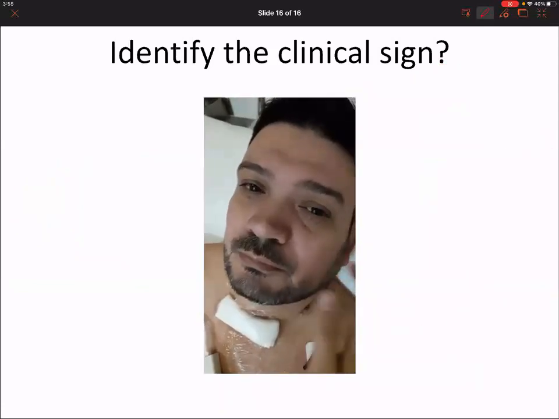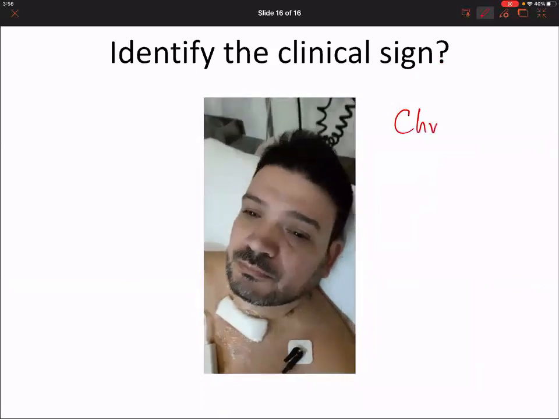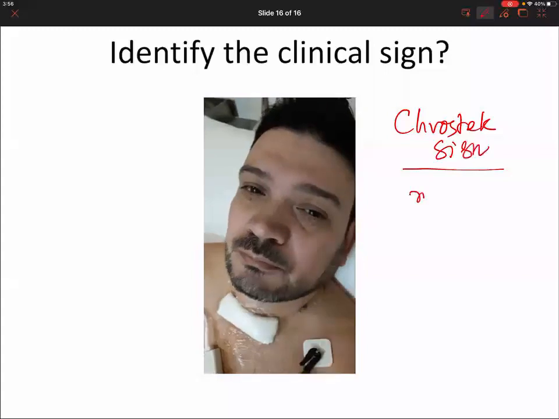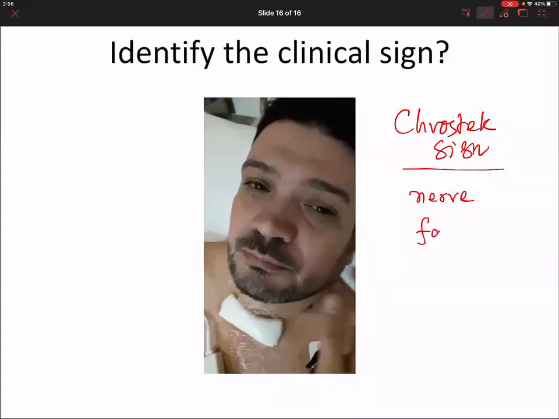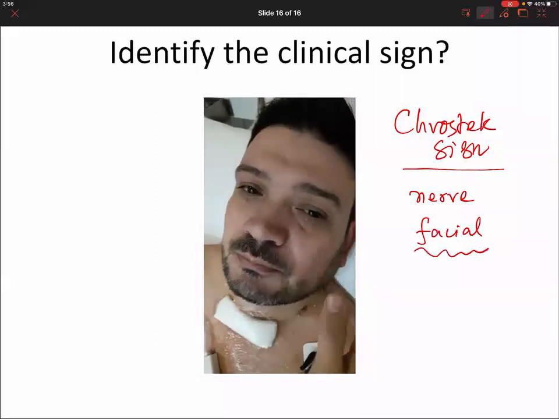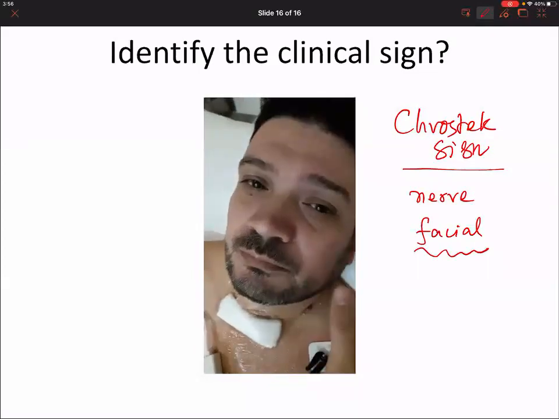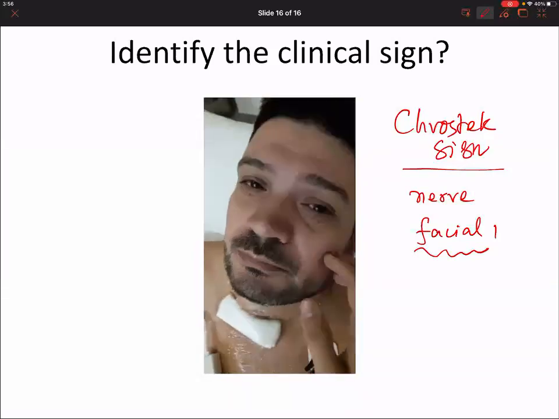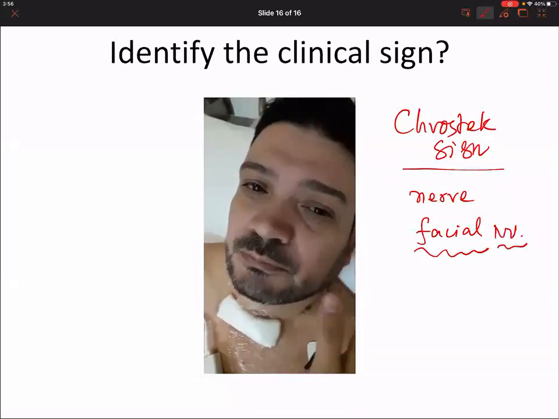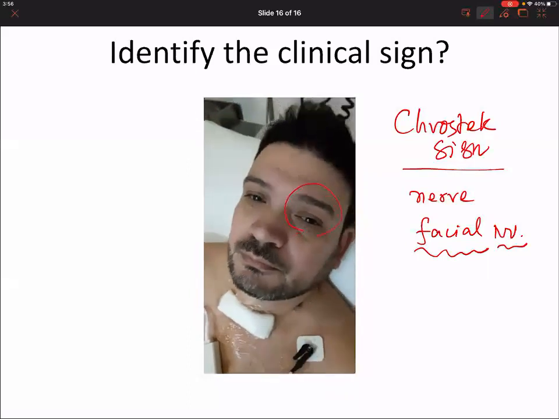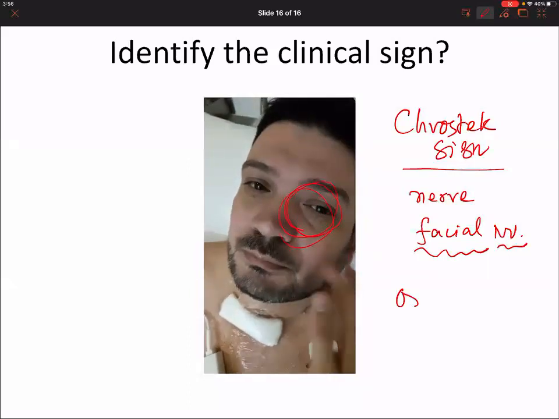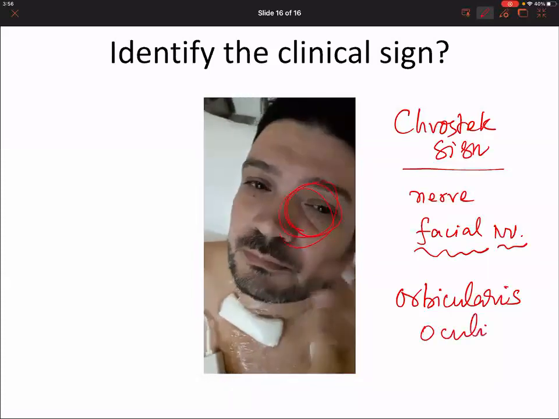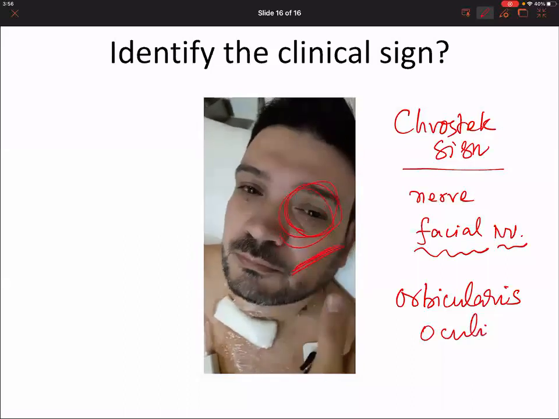What is the sign? Chvostek sign. Which is the nerve involved? Facial. Okay. Which is the muscle that is being tested? Masseter? No. And what is the muscle that makes you smile?